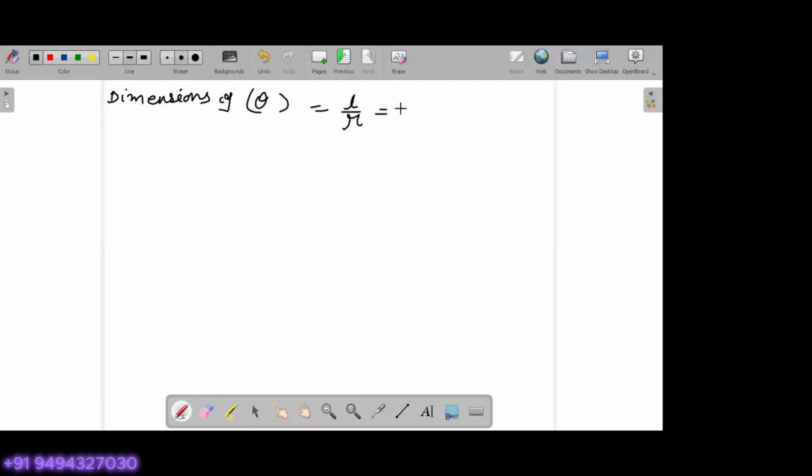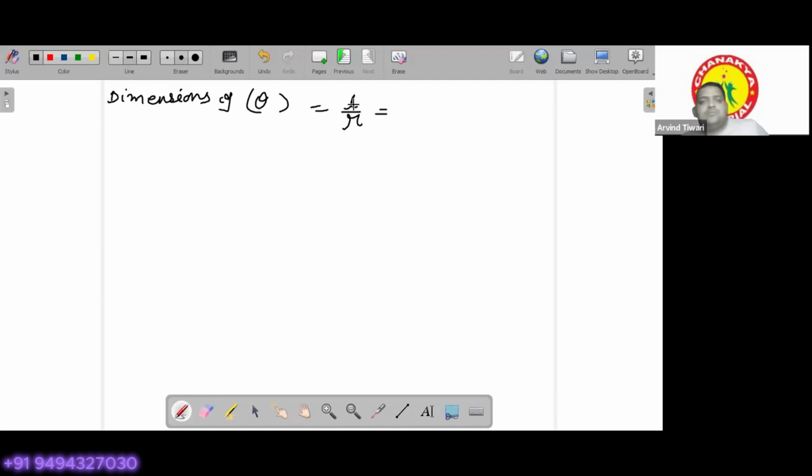Theta is L by R. L is length, so it should have dimensions of length. R is radius, so it should also have the dimension of length.